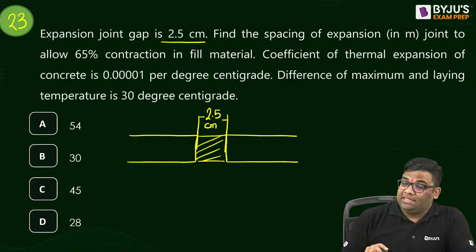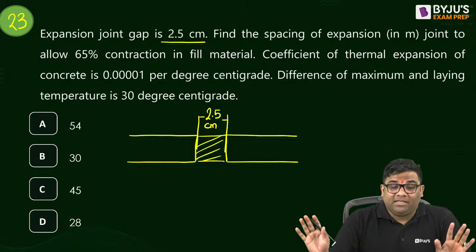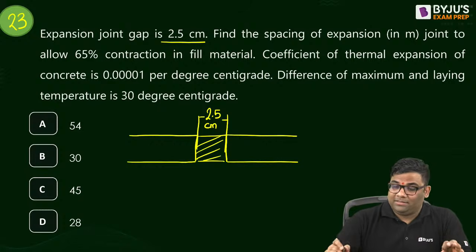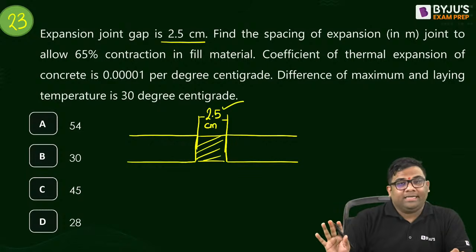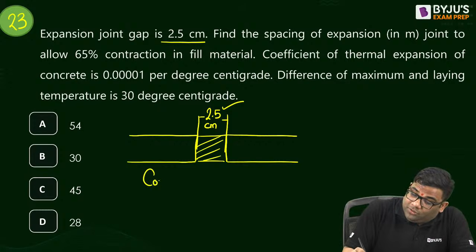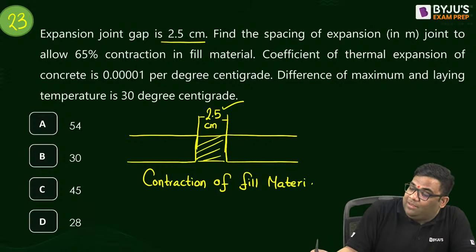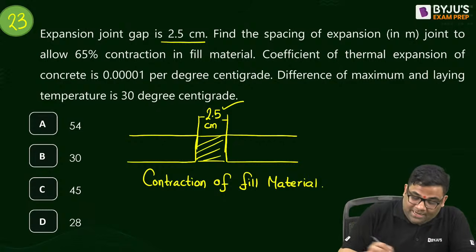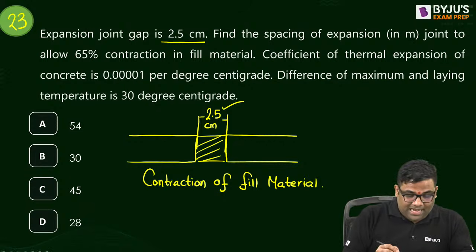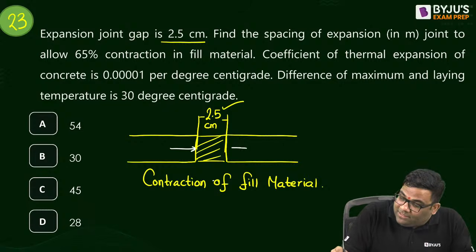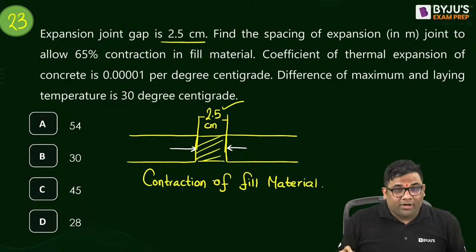Now what is written? It is written that the spacing of expansion joint allows 65% contraction of fill material. So the fill material is 2.5 centimeter only. By the way, why will the fill material contract? Because the slab will expand, right? When the slab expands in this direction, the fill material will get contracted.